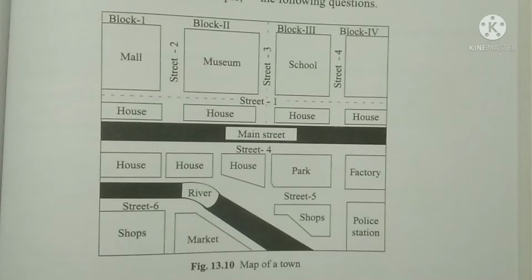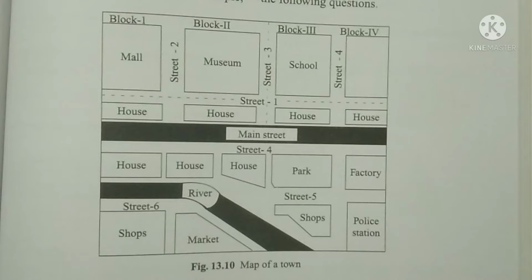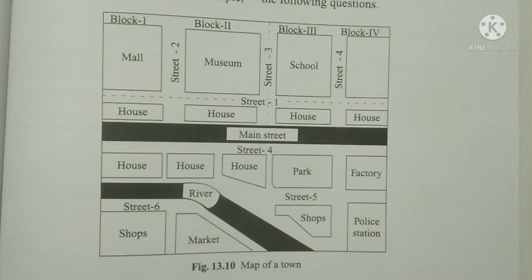Whereas a map on the other hand just shows the location of that place, where it is exactly situated, what are the landmarks that can easily lead you to that place.